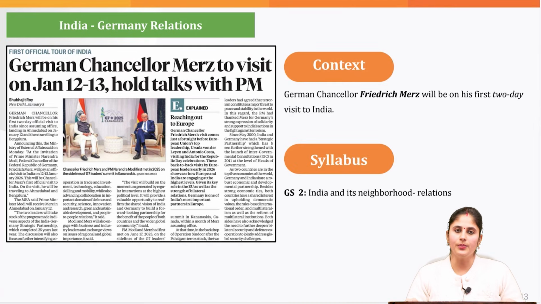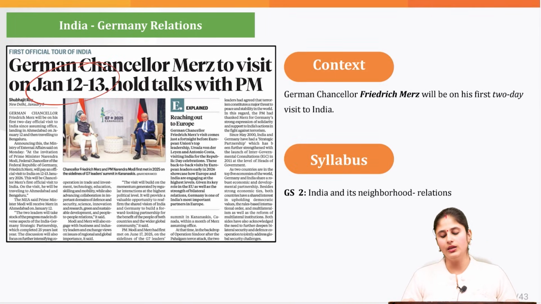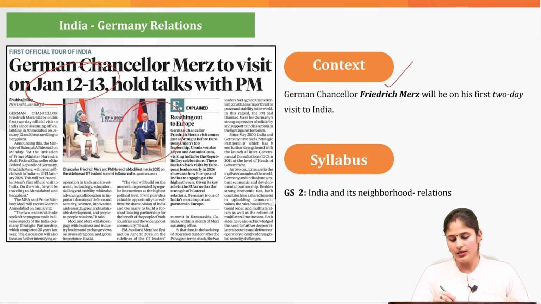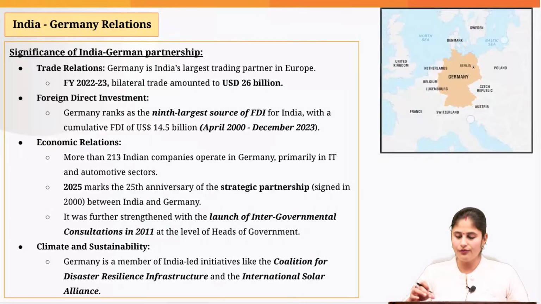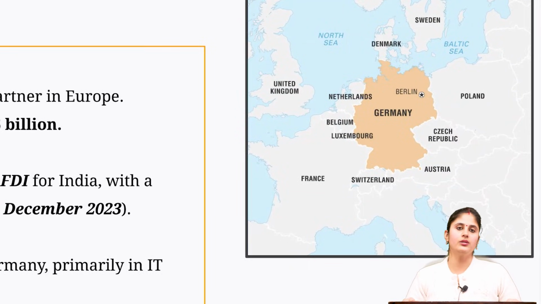So beginning with the second topic, on the upcoming dates, that is 12th and 13th of January, the German Chancellor, Friedrich Merz, would be on a 2-day visit to India after he takes charge. This topic you can associate with GS paper 2, India and its neighborhood relations. Now, the first thing we'll look into is which countries share a border with Germany. This could be asked in the prelims exam.